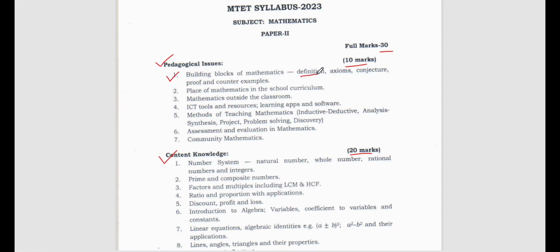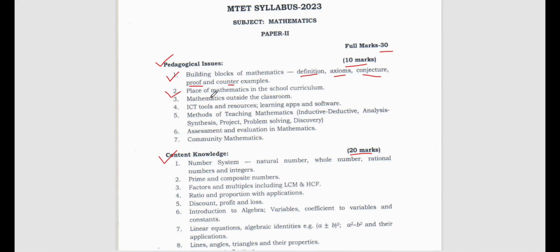We need to know what is mathematics, what is the nature of mathematics, what is the scope of mathematics. Then axioms, conjecture, proof and counter examples. These things I have already shared in my Telegram group long before, so you can collect them from there.